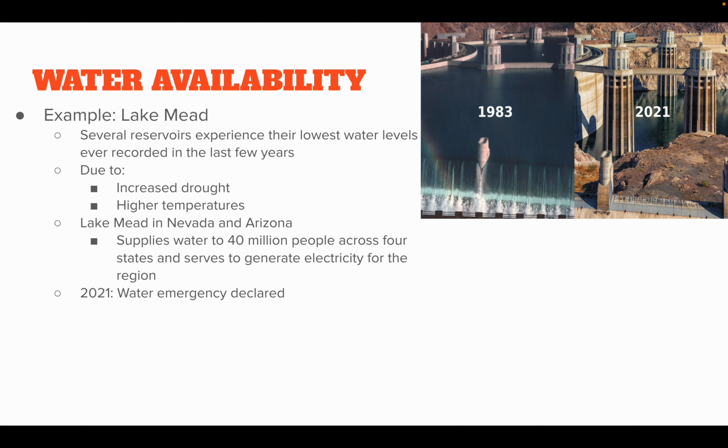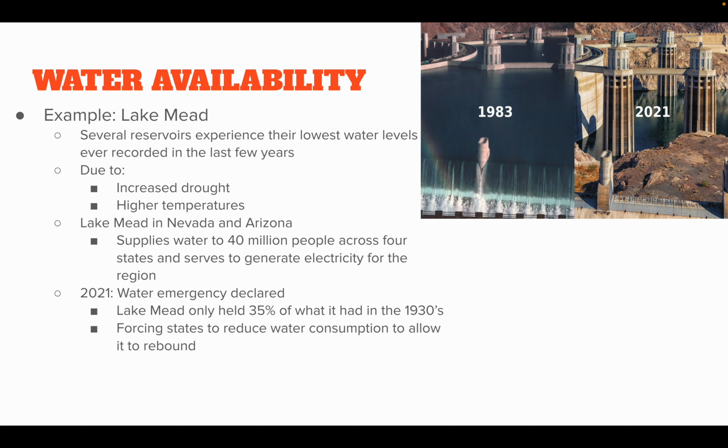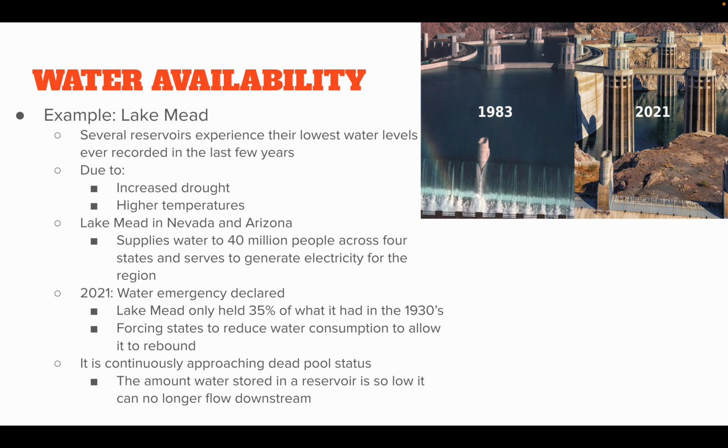It supplies water to 40 million people across 4 states and serves to generate electricity for the region. In 2001, a water emergency was declared and continues basically to this day. Lake Mead only held about 35% of what it did in the 1930s, forcing these states to reduce water consumption. They were given the opportunity to decide on a state level what to do and coordinate together, but unfortunately no agreement has been reached yet as of recording this video. And the federal government is probably going to have to step in and try and regulate this to get the water levels back up. As far as what it's going to look like, I don't know as of yet.